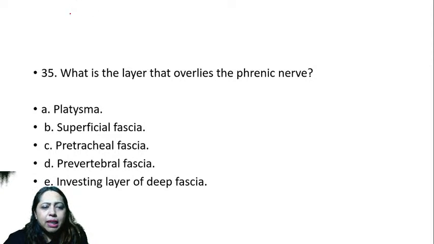Okay, let's see what is the layer that overlies the phrenic nerve. So which layer overlies the phrenic nerve? First of all, where is the phrenic nerve?